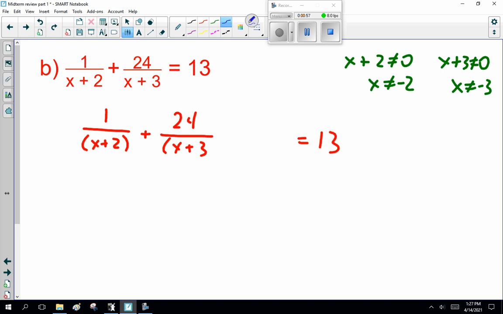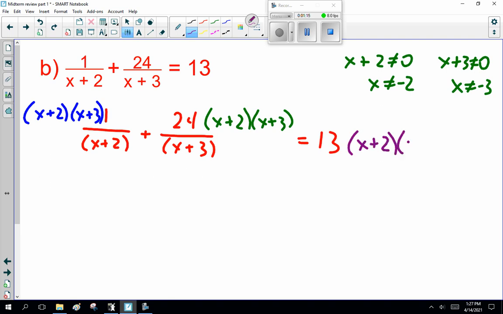Now remember with this, what I said, the sneaky shortcut was multiply everything by the common denominator. Not top and bottom, just top.